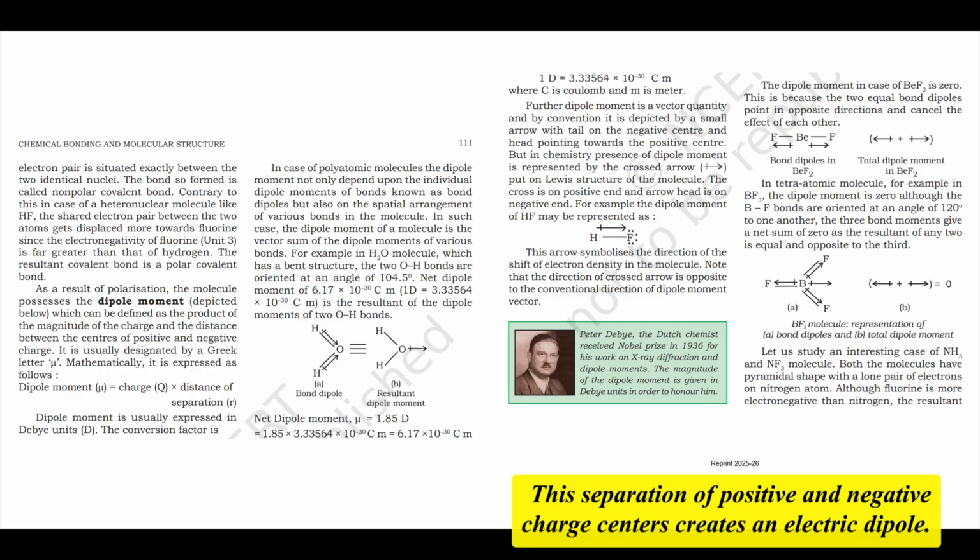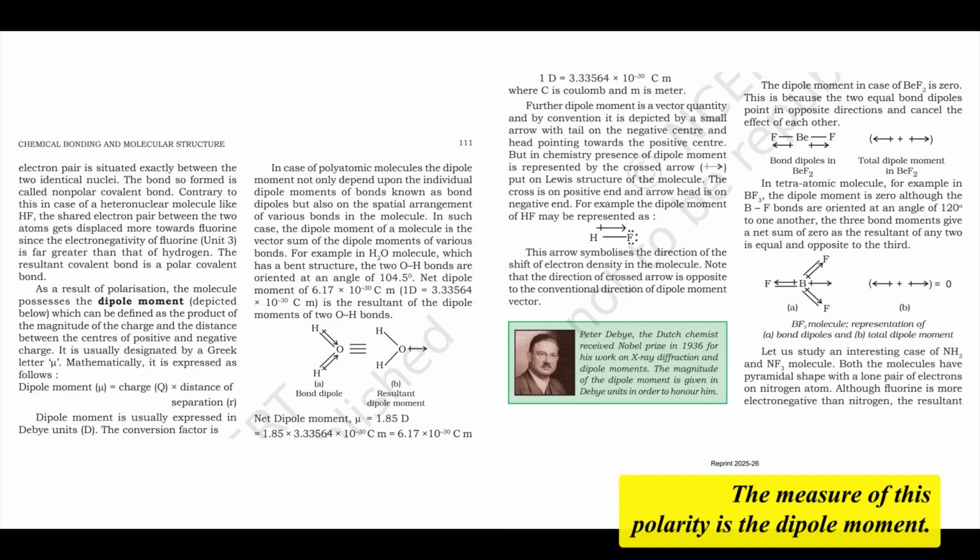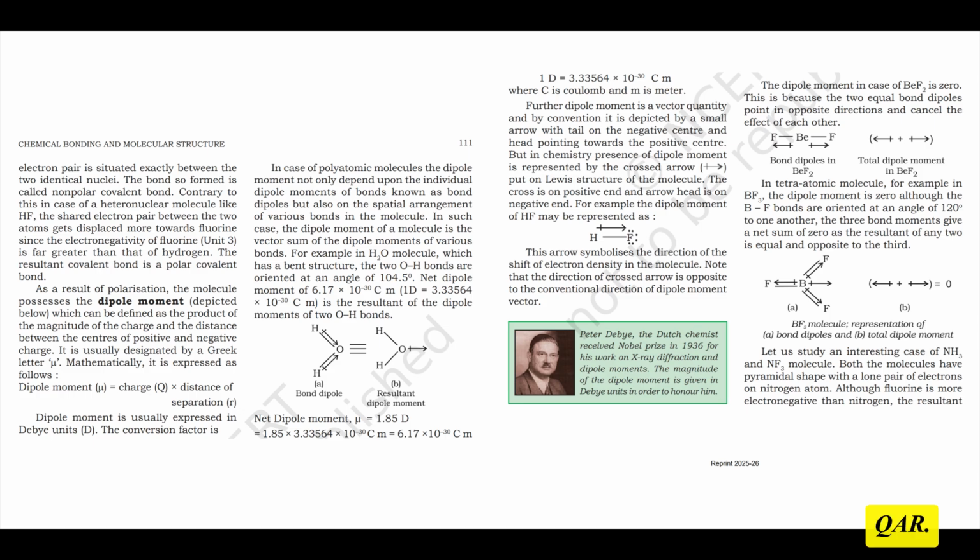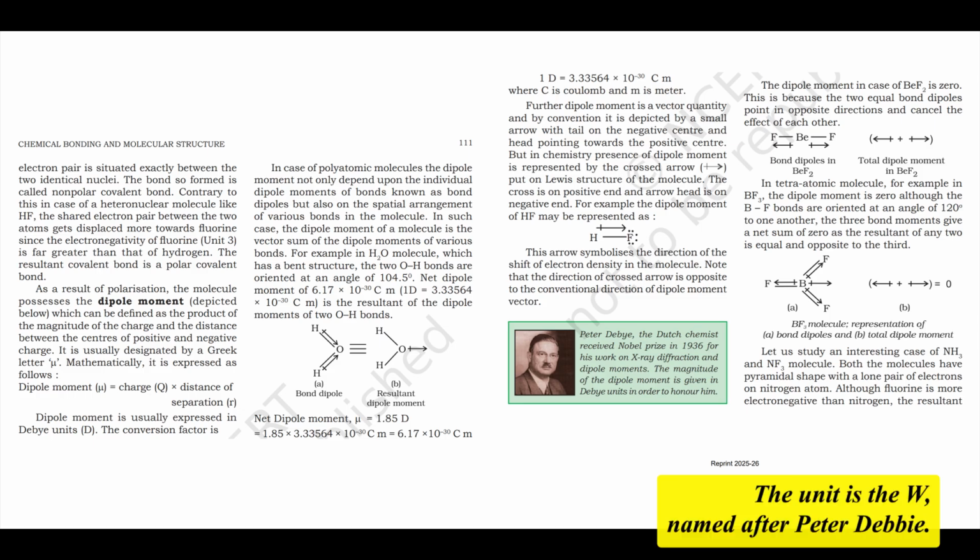Yes, precisely. This separation of positive and negative charge centers creates an electric dipole. The measure of this polarity is the dipole moment. It's defined as the product of the magnitude of the charge Q on either end and the distance r separating the charges: μ = Q × r. Charge times distance. Right. The unit is the Debye, named after Peter Debye. 1 Debye = 3.33564 × 10^-30 coulomb-meters.